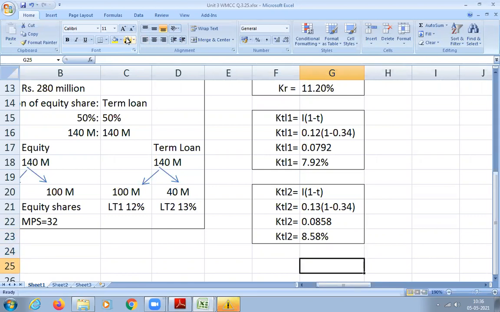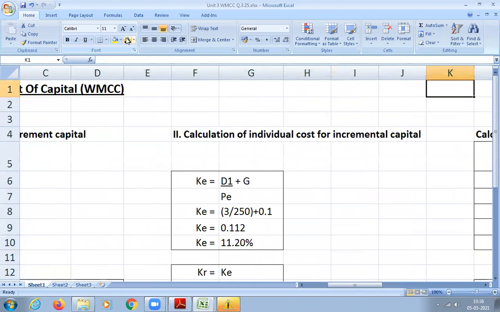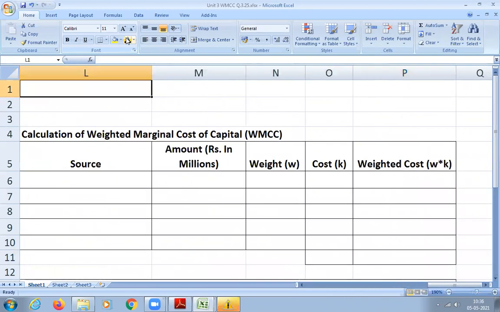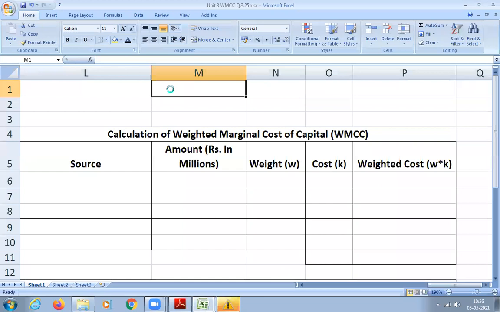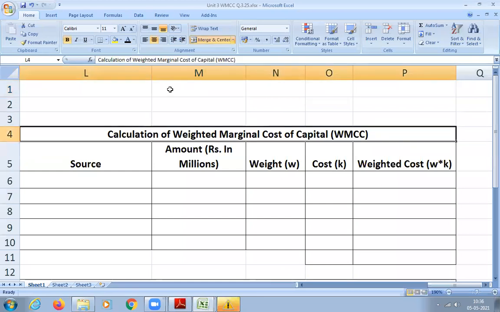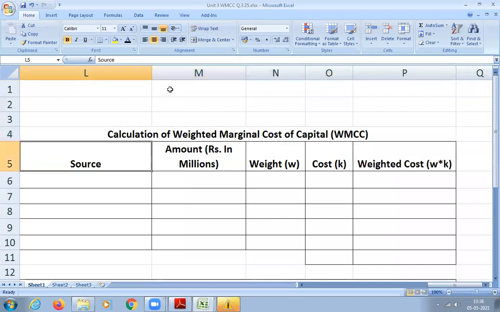The third step is calculating the individual cost of incremental capital. Next, what is the next step? Not the table; what are you going to do in the table? Find the weighted marginal cost of capital. So all of you draw the table quickly.